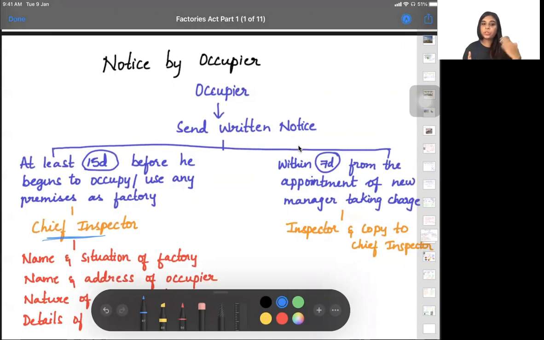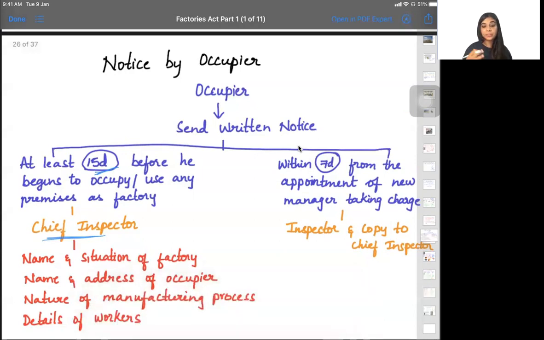So whenever you want to start a factory, 15 days before you start, before you occupy, or before you use the factory, you will have to send a written notice to this particular chief inspector. You should tell about the name of the factory, where it is situated, and the name and address of the occupier.